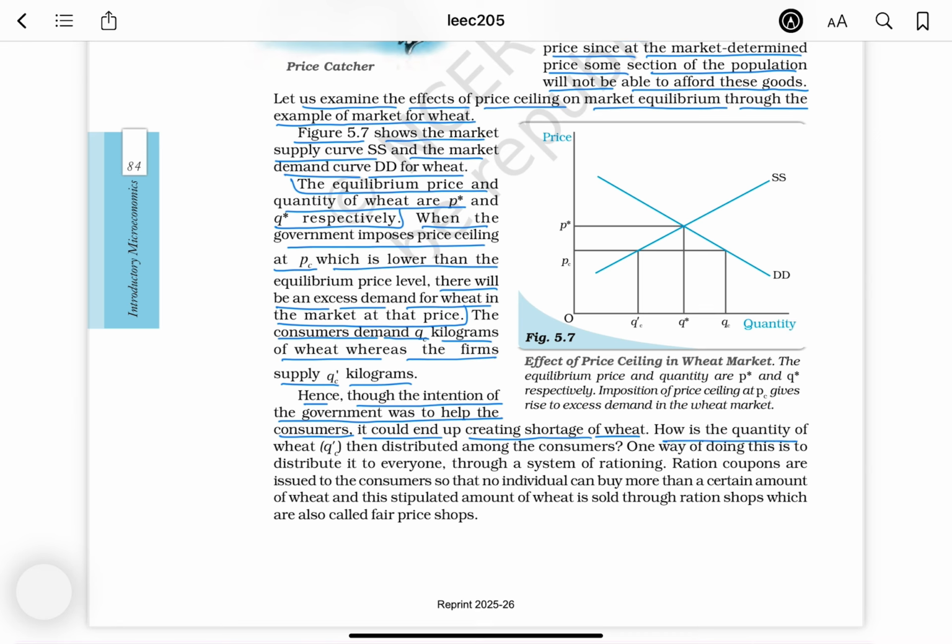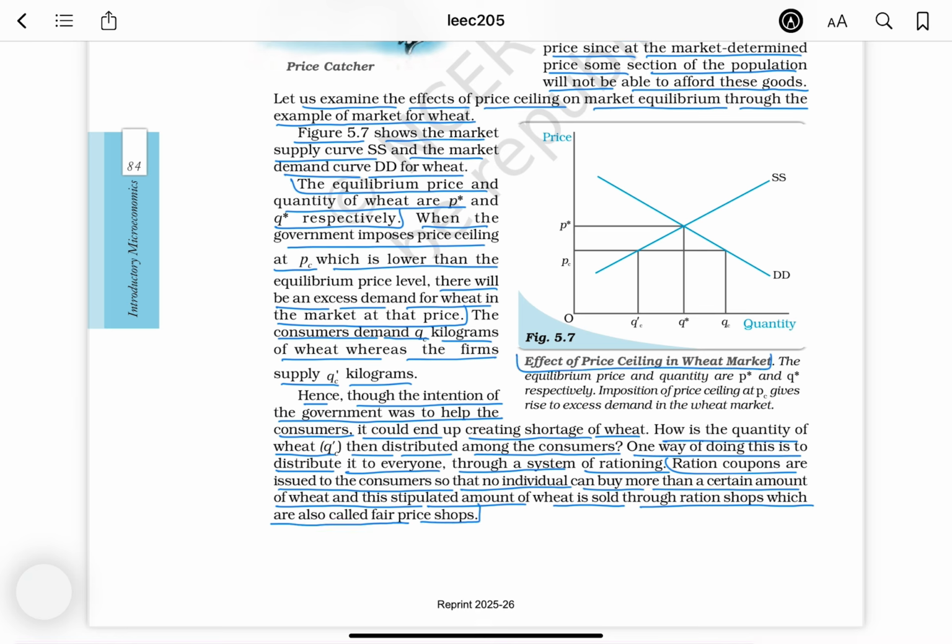How is the quantity of wheat QC dash then distributed among the consumers? One way of doing this is to distribute it to everyone through a system of rationing. Ration coupons are issued to the consumers so that no individual can buy more than a certain amount of wheat, and this stipulated amount of wheat is sold through ration shops, which are also called fair price shops.